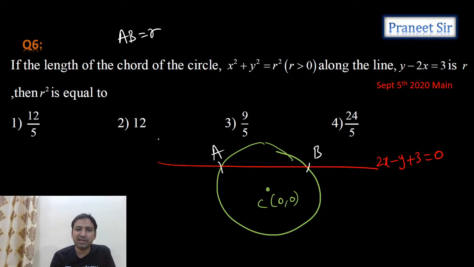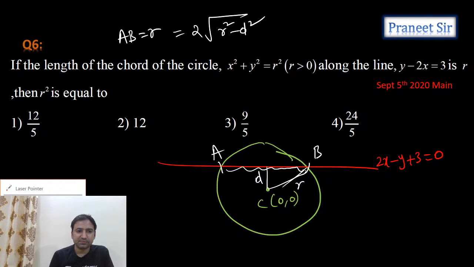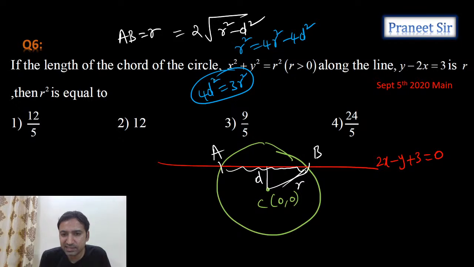But how to calculate AB length, guys? To calculate the length of the chord, you can use the Pythagoras theorem. If you calculate this distance d, and this is radius r, then AB I can write as 2 times square root of r square minus d square. This is the formula, guys. If you square it on both sides, r square equals 4r square minus 4d square. So we are getting 4d square equals 3r square. Now let's calculate distance d.